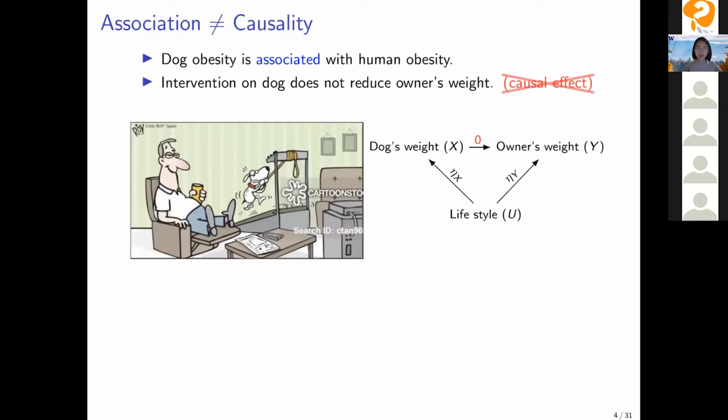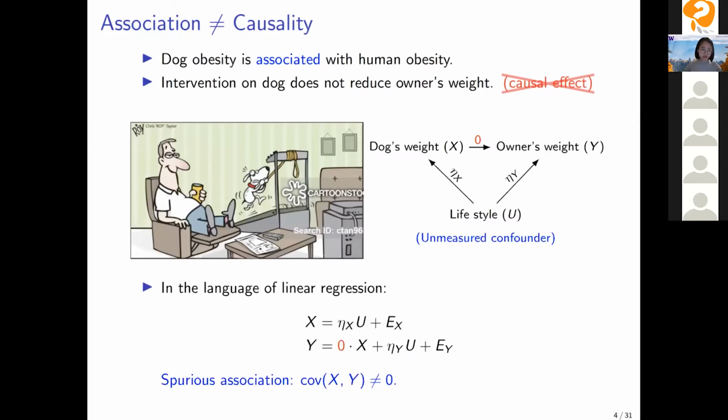The reason behind this little story is that the dog's weight and the owner's weight are not causally related, but they can be related through a lot of unmeasured confounders, such as lifestyle. So in the language of linear regression, suppose the exposure variable X is related to U and the outcome variable Y is also related to U, but there's no causal effect of X on Y. Then we will still observe the association between X and Y. This is sometimes called spurious association if we do not properly account for U.